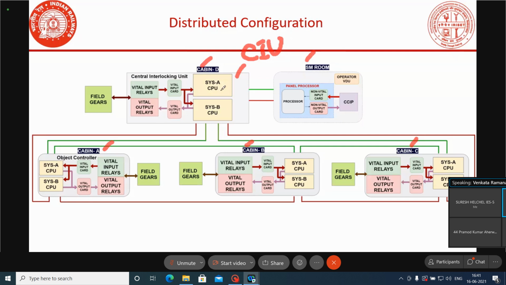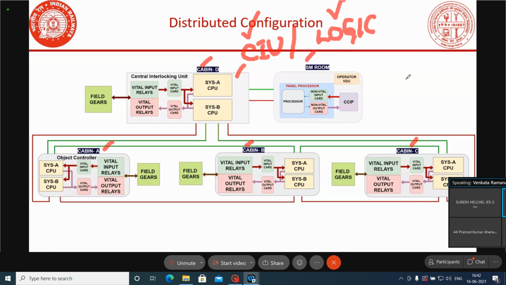If you see the remaining systems, Ansaldo, Vestas Mark 1, Mark 2, and Kyosan. In the Kyosan system also, we have one equipment called the Logic Subrack. The Logic Subrack will work like a Central Interlocking Unit. In case of MEDA, there is a sub-equipment called CAU, and this will only process the interlocking. And in Kyosan, the logic subrack also will work like a CAU.